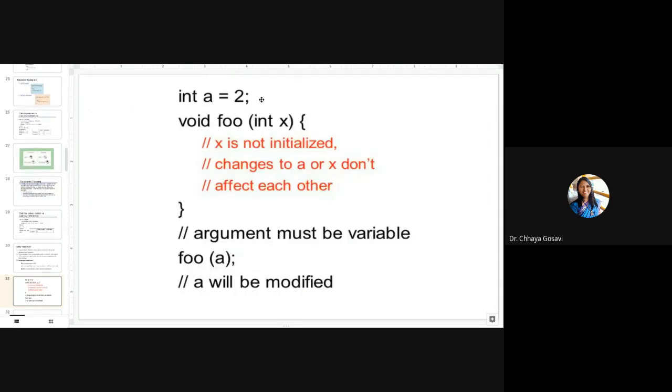So int a is equal to 2 and in this method X is not initialized. Changes to A or X don't affect each other because X is at a different memory location, A is at a different memory location. But in case of call by reference, A and X point to the same memory location.